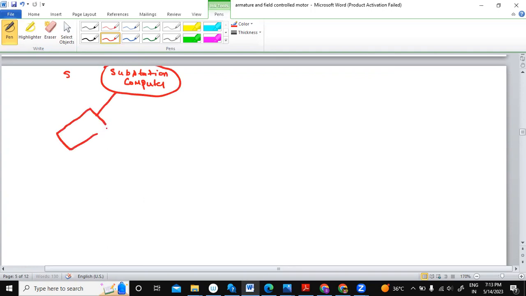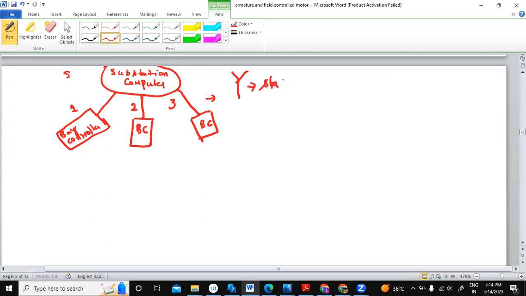This is one arrangement. This is called a bay controller. This is bay controller one, and another bay controller. For bay controller, I'll write BC here. BC means bay controller, and one more bay controller here. If you look at this arrangement, this 1, 2, and 3 arrangement is just like the Y network. This is a Y type or star type of connection. So this type of connection is a star type of connection.